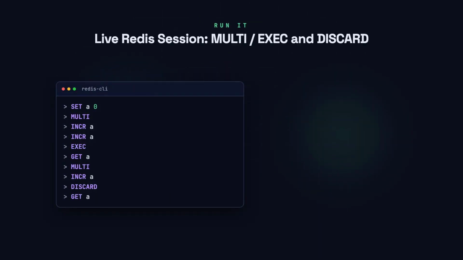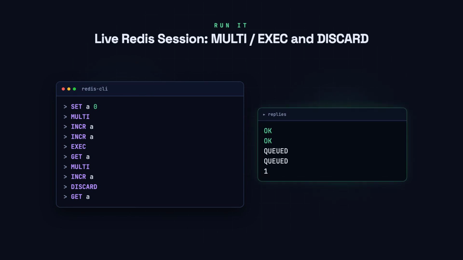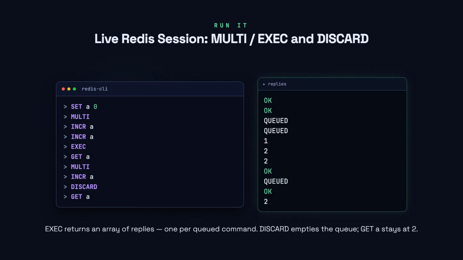Watch what happens. After MULTI, each INCR replies with QUEUED, then EXEC returns both results at once. When we open a second transaction and call DISCARD instead, the key is untouched.